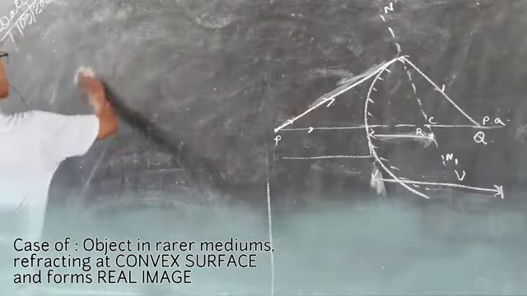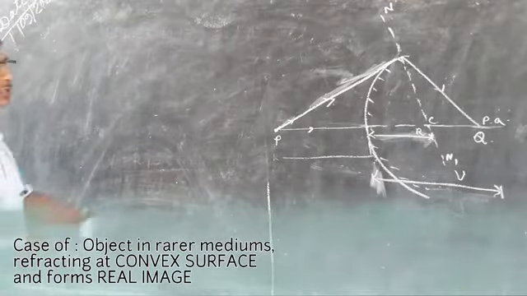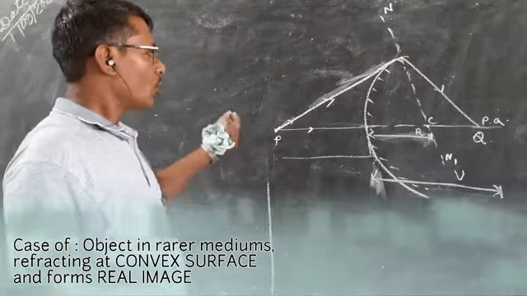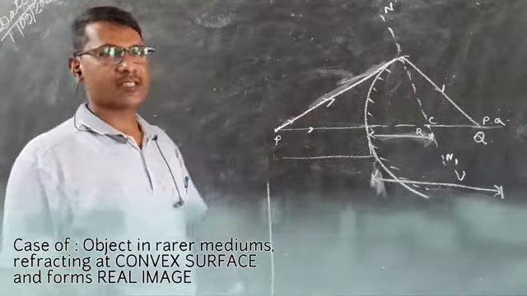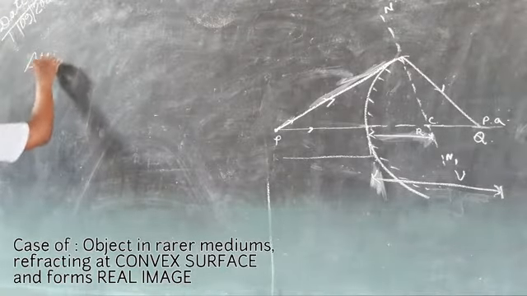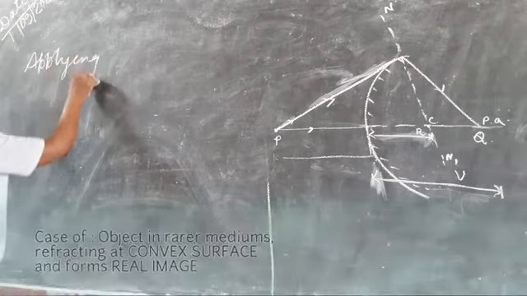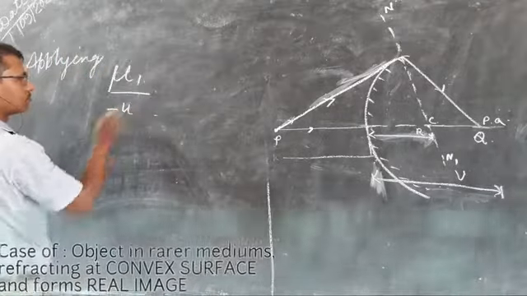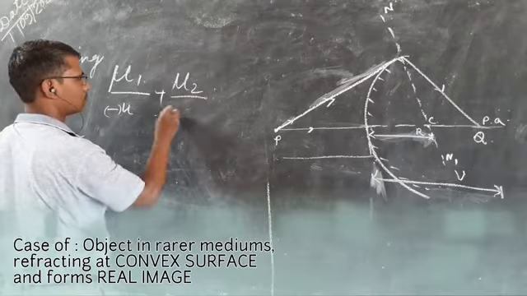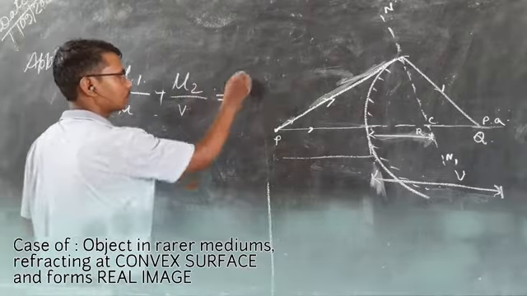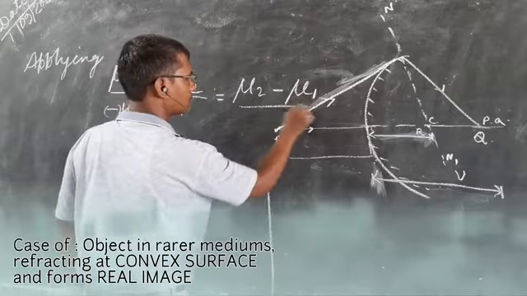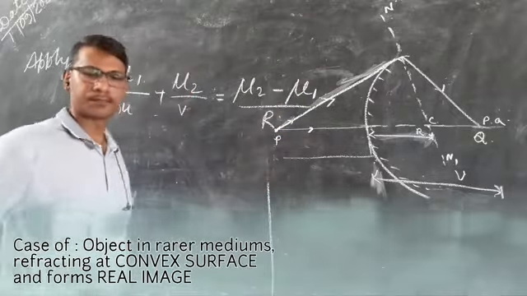So again this is the problem of what? An object placed in the rarer medium forming a real image. So again applying the formula, calculate the result.